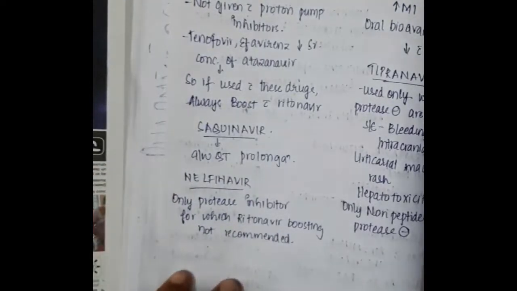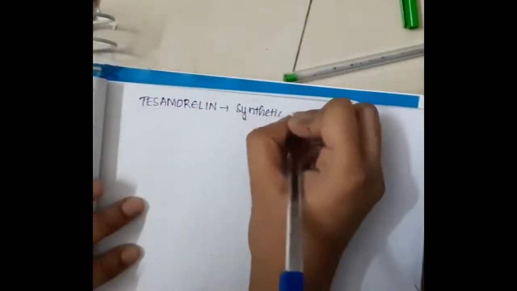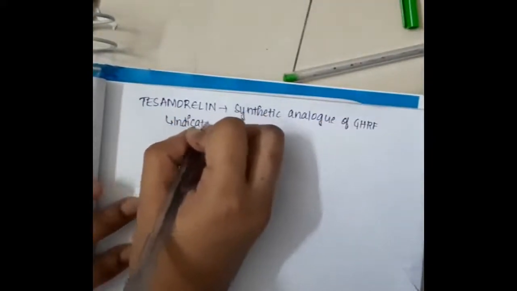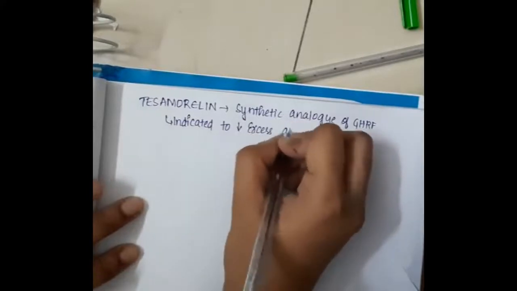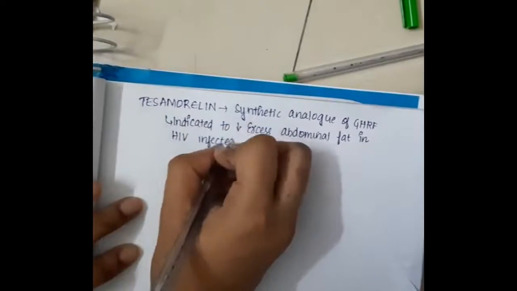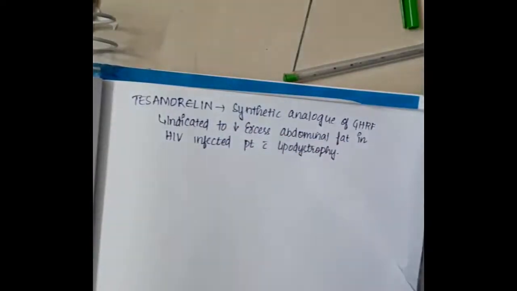Then we have one more drug, which is tesamorelin. This tesamorelin is a synthetic analog of growth hormone releasing factor. It is indicated to decrease excess abdominal fat in HIV infected patients with lipodystrophy. So this is about the protease inhibitors.